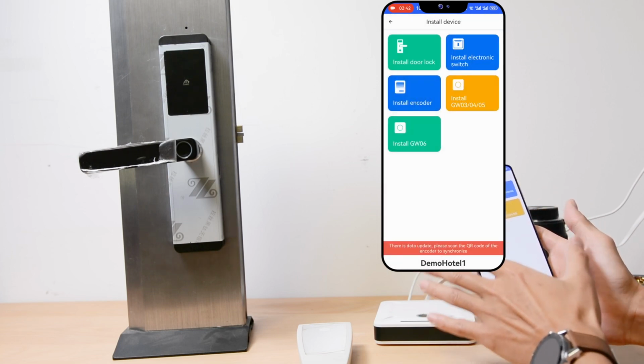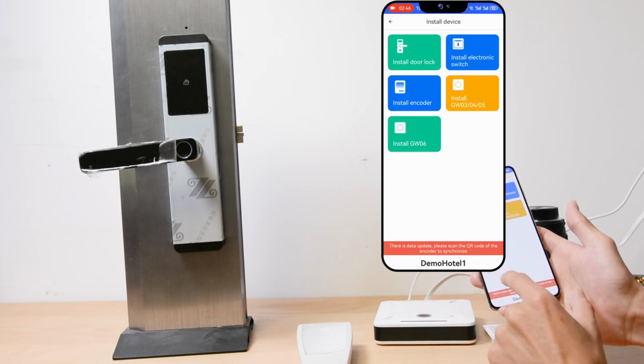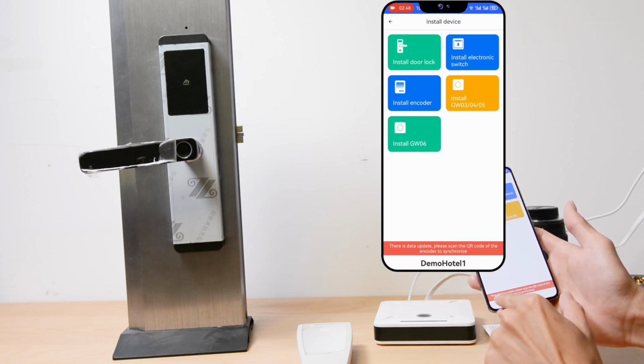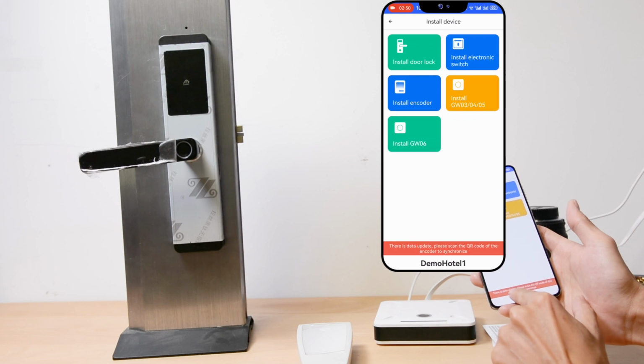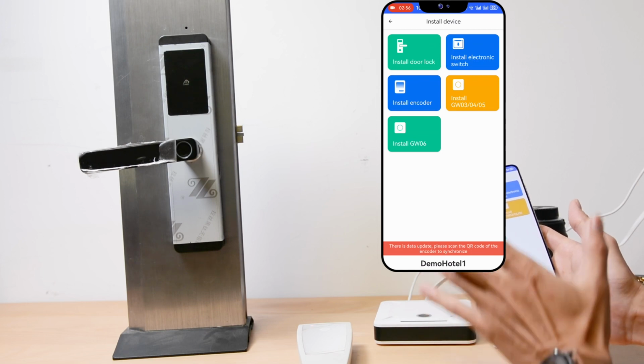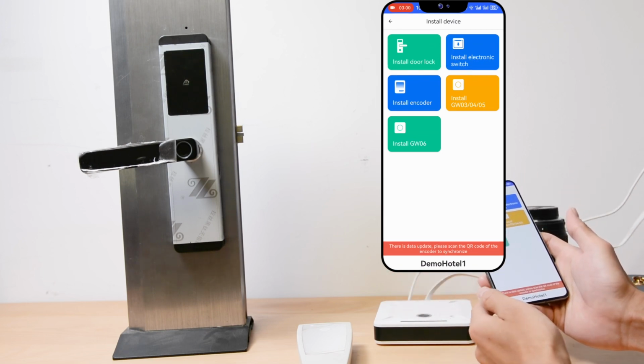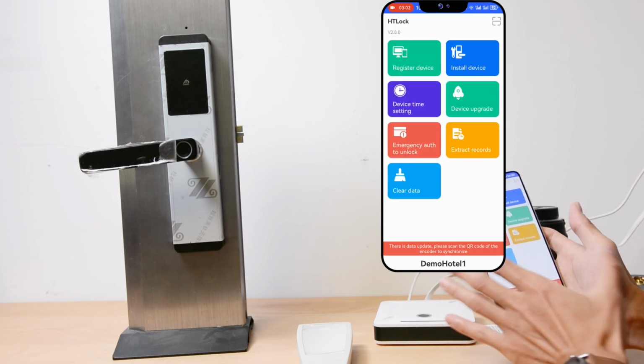We can do this process for all the doors and then jump back to the main screen. We can see from here there is a data update. Please scan the QR code of the encoder to sync. That means that the data is not uploaded to the server yet. So switch back to the main screen.